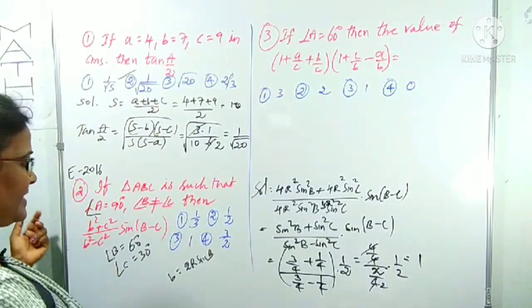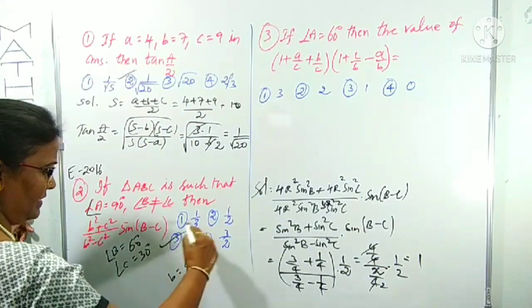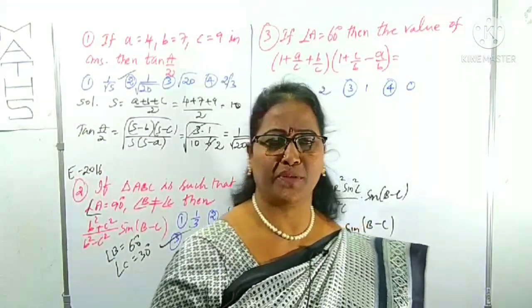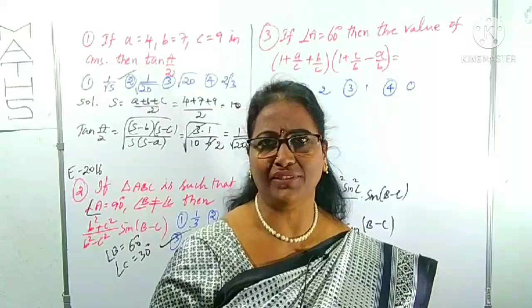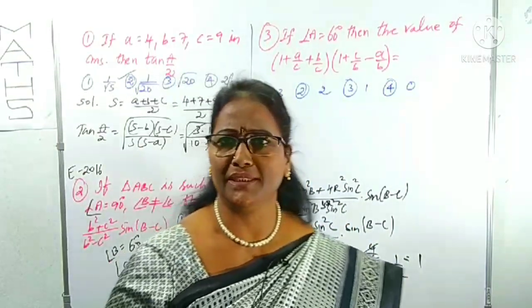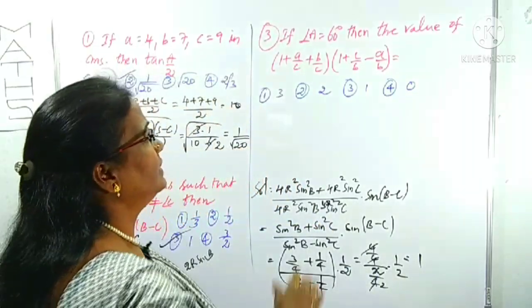What is our answer? 1. Which option? It is clearly the third option. That's it. For the simplification it takes too much time, so you can just assume the values of angles. Right, now we can come to the next question.